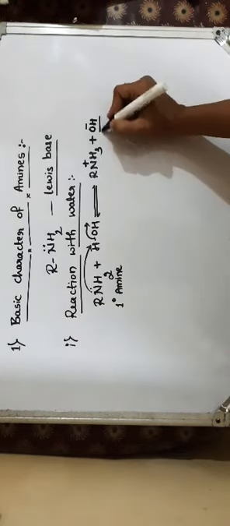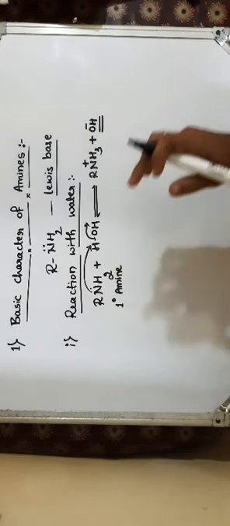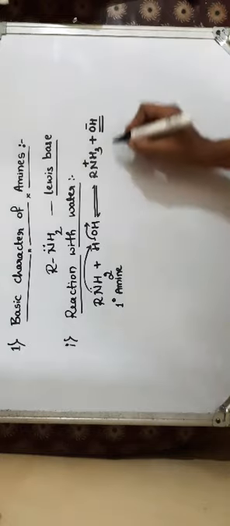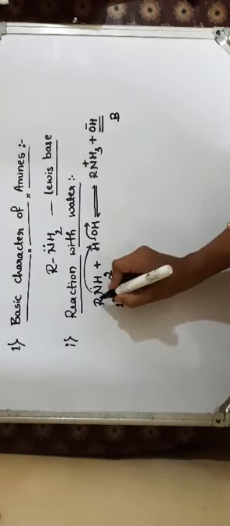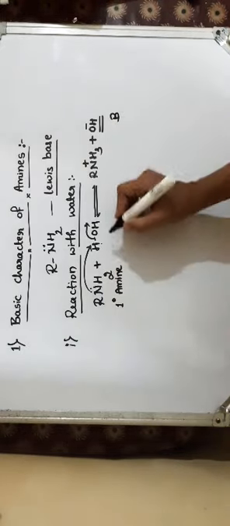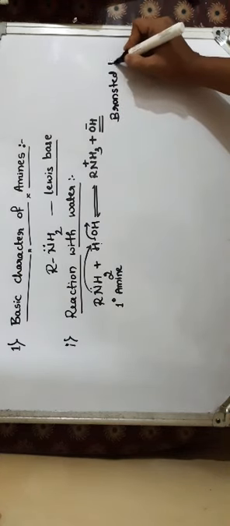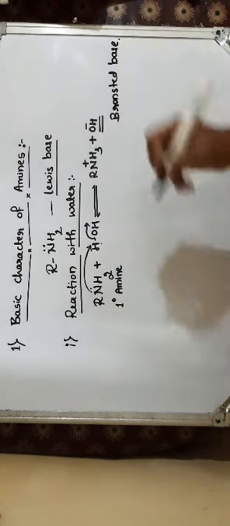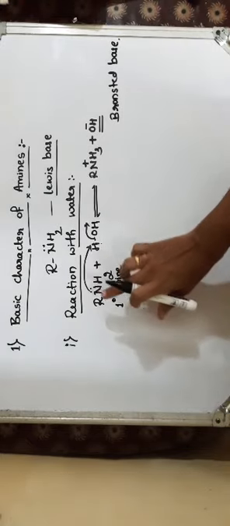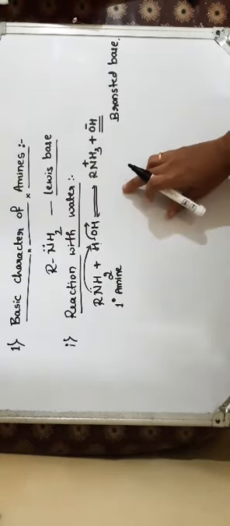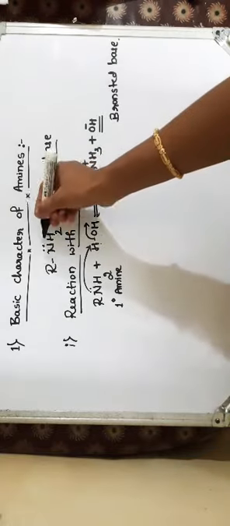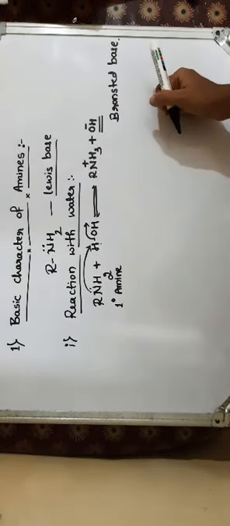As it releases hydroxyl ion, and as it accepts a proton from the water, it is acting as a Bronsted base. So amines are basic in nature. They are Lewis bases because of the presence of a lone pair of electrons.